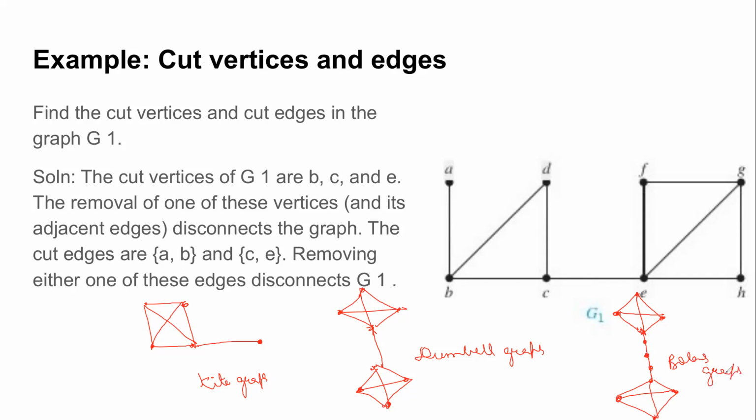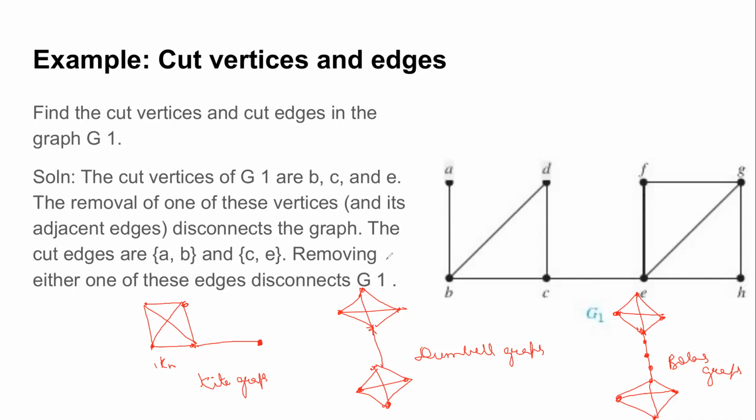These are three very popular standard graphs. Like you have studied the standard graphs of complete graph, mesh, star, and so on, similarly these are three standard graphs known as kite graph, dumbbell graph, and bolus graph. The kite graph is a K_n graph, a complete graph on n vertices, with a single edge connecting a pendant vertex.